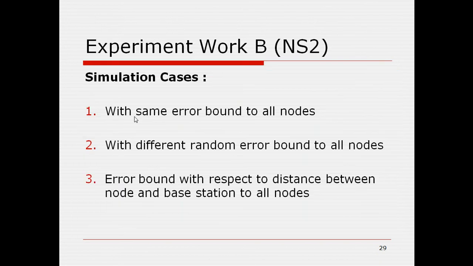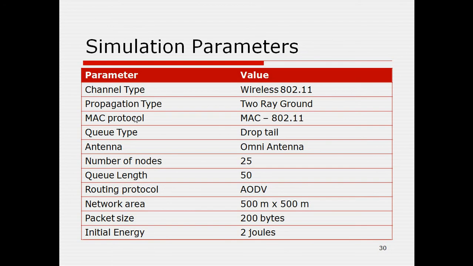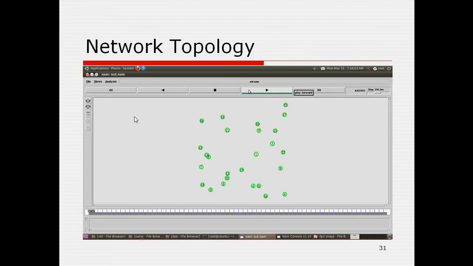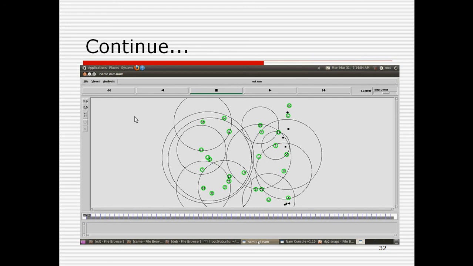Now the experimental work in NS2. I have compared results in three cases: the same error bound for all nodes; a random error bound, which doesn't take any parameter like energy into account; and an error bound with respect to the distance between the node and the base station. These are the simulation parameters. For the network topology, here also I have 25 nodes and one base station at the upper right corner. This is a snapshot of the simulation.